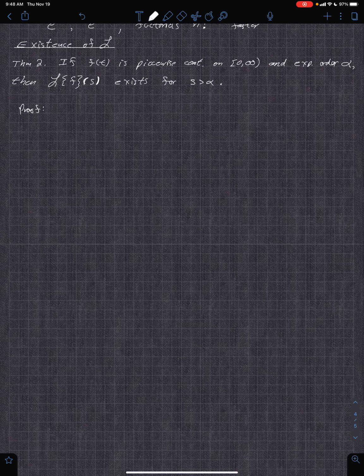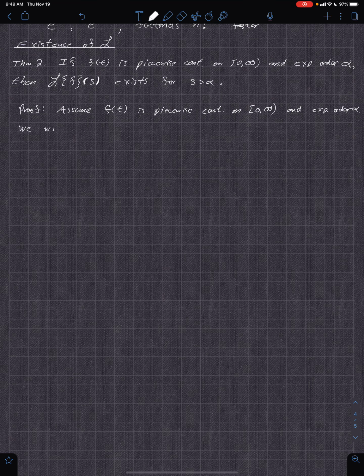Okay, so let's assume f of t is piecewise continuous on the interval including 0 approaching infinity, and has exponential order alpha.